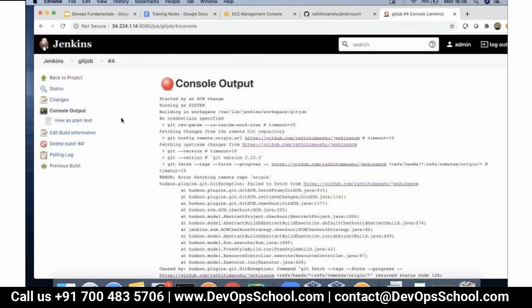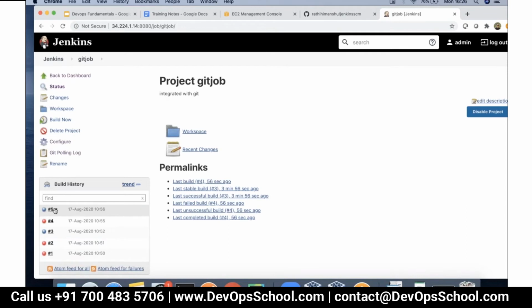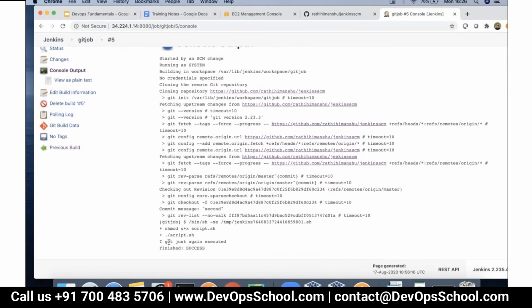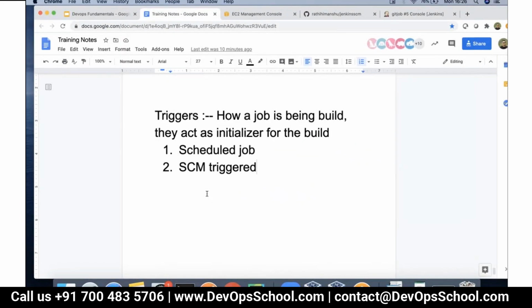Now I'm just going to do a manual trigger here just to see if it executes now. Look, it's going to execute again. Let's see if it executes now. This time it succeeded, because I deleted the local repository. So again, it had to trigger, and see, it got executed again. So it will continue to execute in this fashion. So try this SCM triggered job.